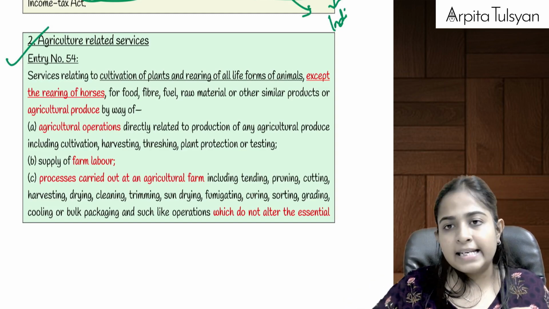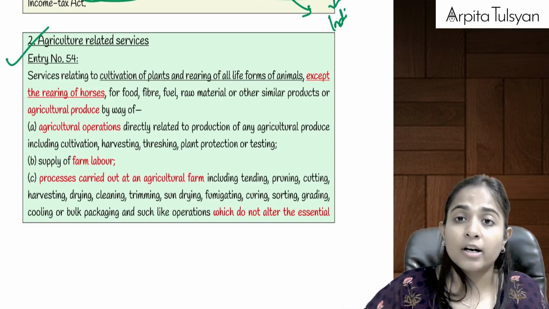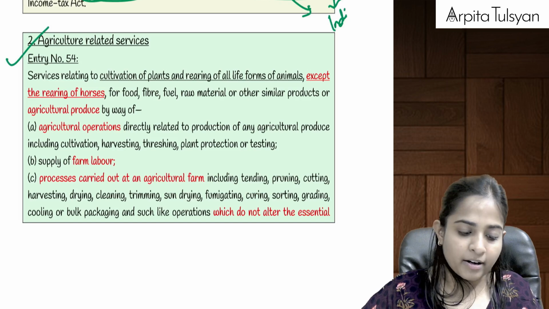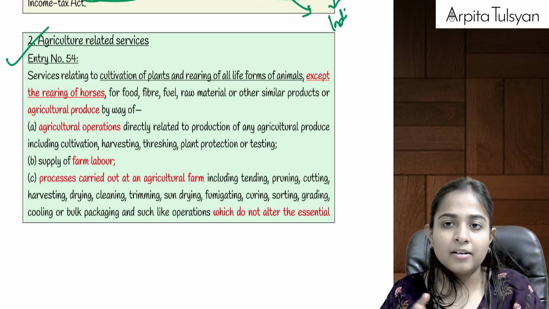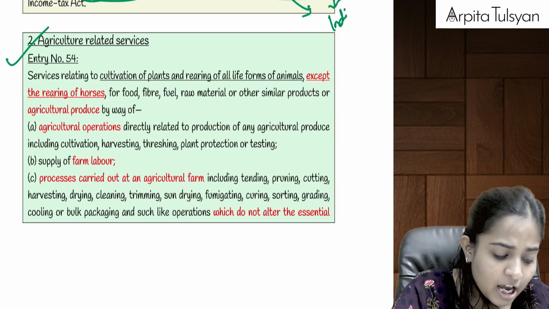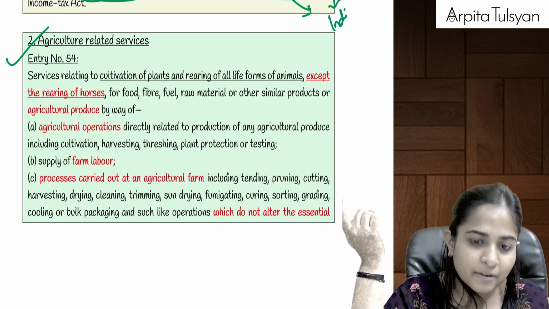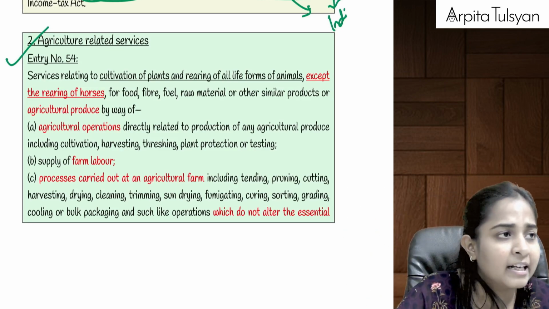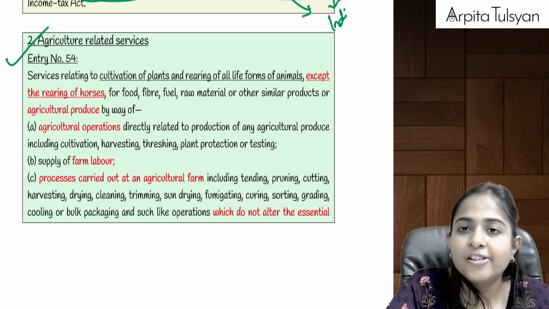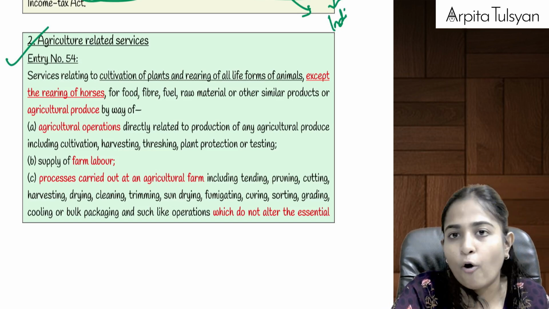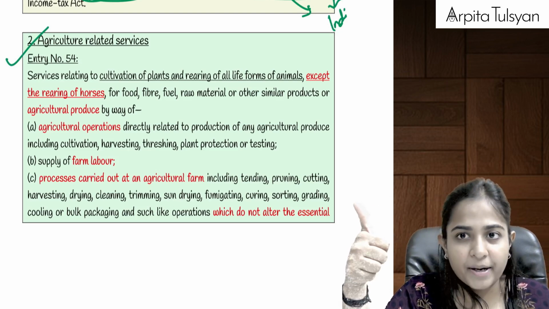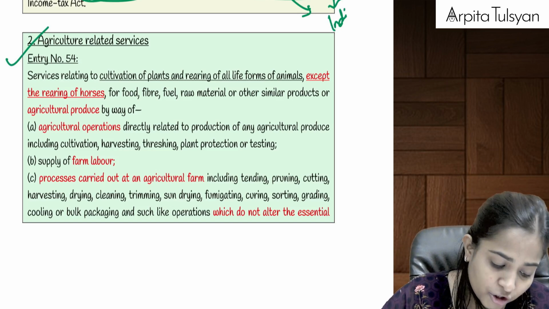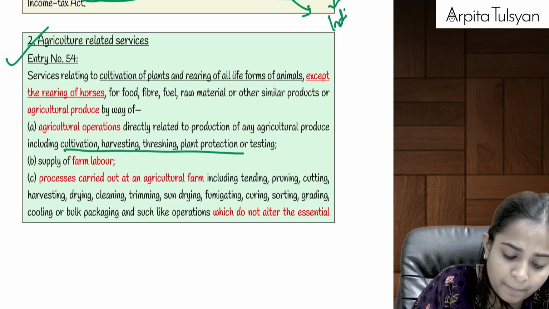Now let's say there is any service relating to cultivation of plants or rearing of any life forms of animals, except horses, because rearing of horses, and the person who owns the horses, is considered a luxury thing. So cultivation of plants and rearing of life forms except for horses. Why do we do cultivation of plants and rearing of animals? For food, fiber, raw material, or other similar products, or agricultural produce, by way of agricultural operations relating to production of any agricultural produce, including cultivation, harvesting, threshing, plant protection, or testing.